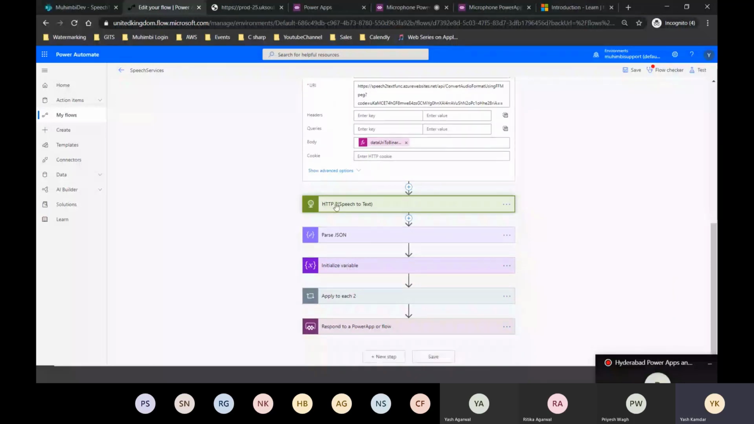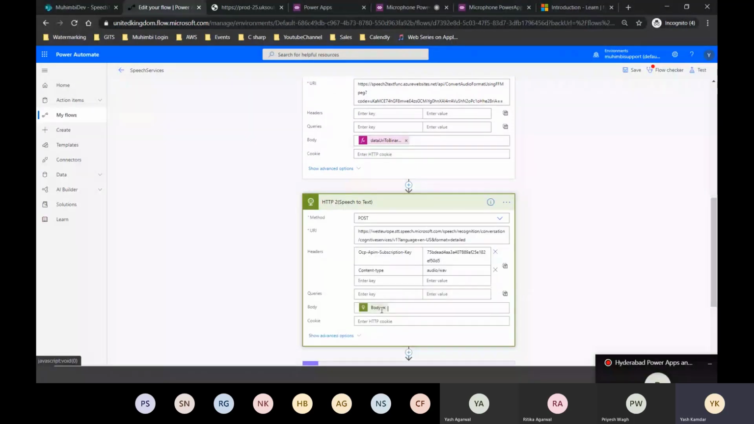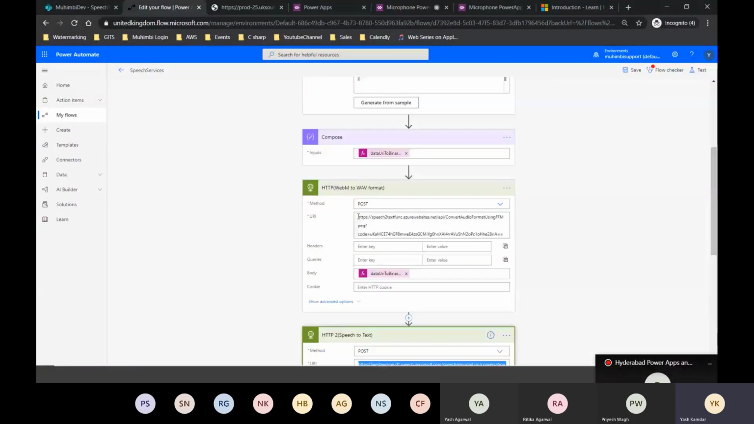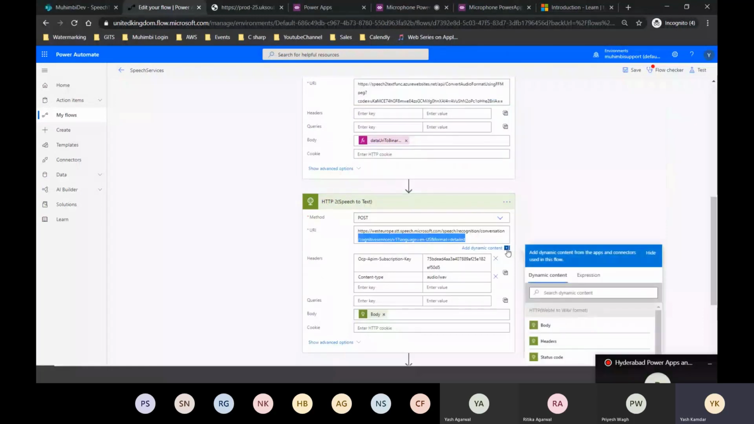I'll need the subscription key. Without the subscription key, Azure will not treat this as a valid request. Okay. And then I'll pass the body, but the body of what? The body of HTTP WebM to web format, because this holds the web format audio. I've just passed it over here. Now this will give me the text transcript.